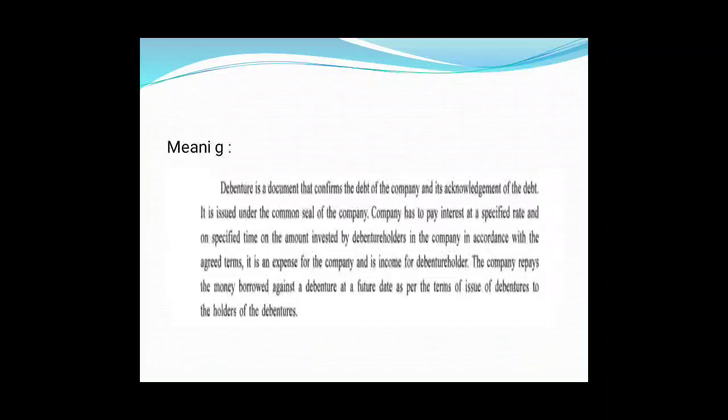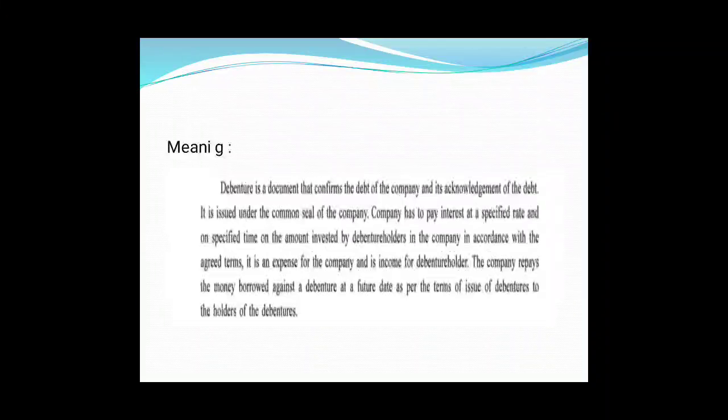The company has to pay interest at a specified rate and at a specified time on the amount invested by debenture holders in the company. Friends, as we have seen, it is one kind of loan. What is it?